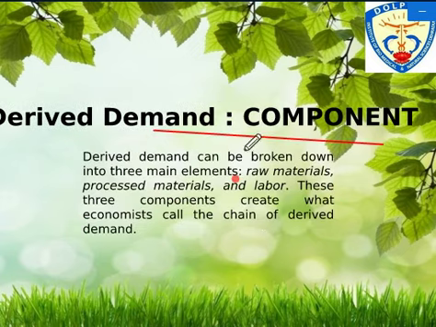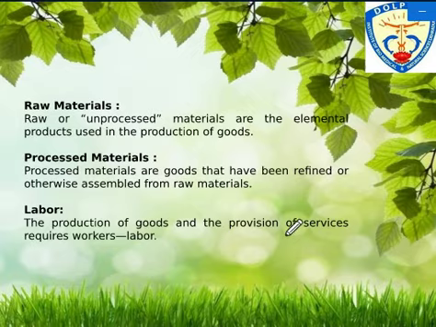Now we need to understand the components. There are three components. Derived demand can be broken into three components: raw material, process material, and labor, right? These are the components of derived demand, and all these components create the chain of derived demand. So now we need to understand what this means. Let me first open the slide.